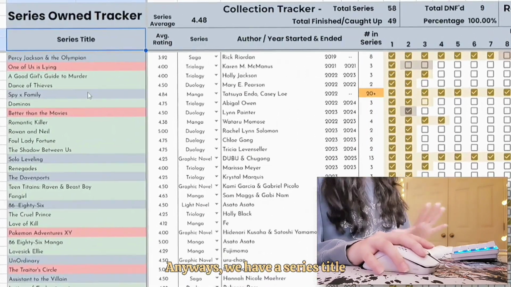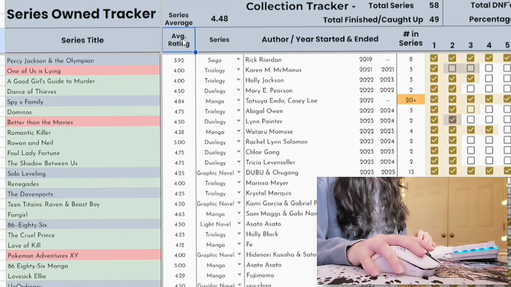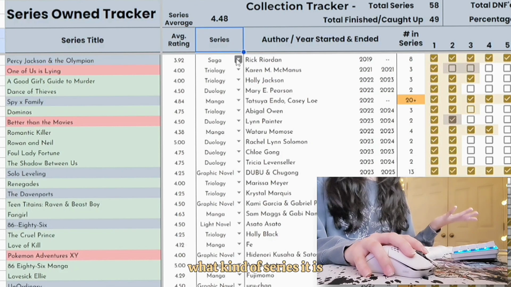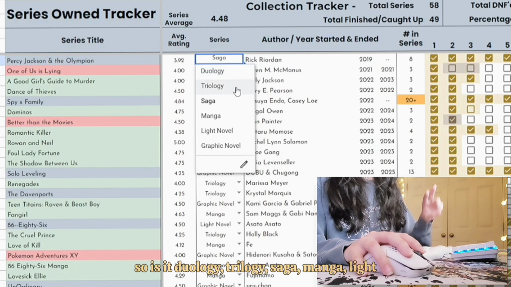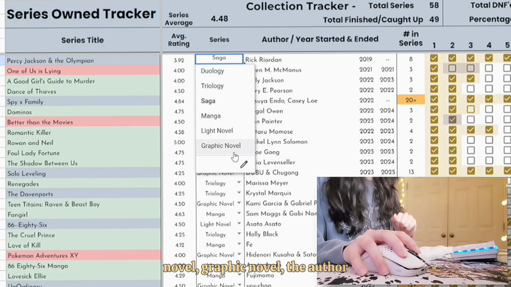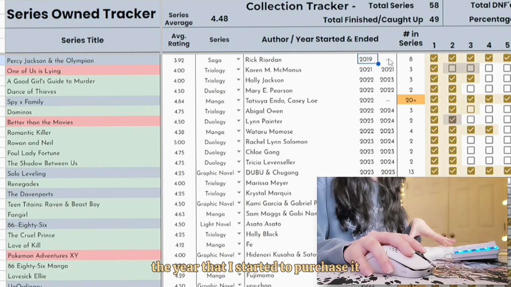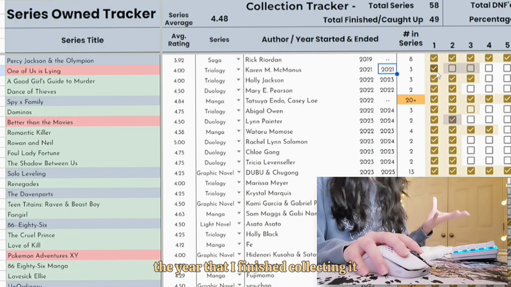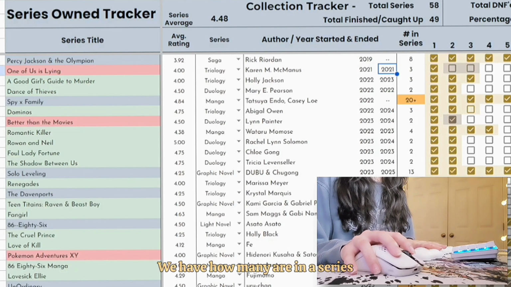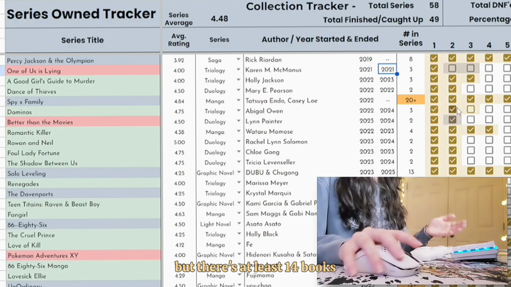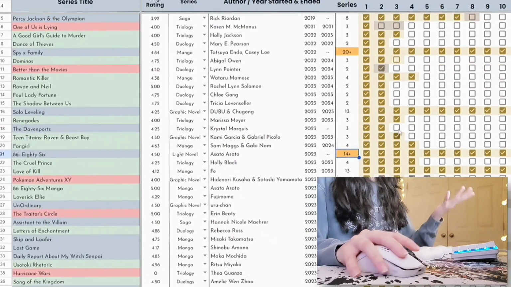This number, do not mind it, that doesn't exist and we are not talking about that. Anyways, we have series title, so what's the series name, the average rating for that series for me, what kind of series it is, so is it duology, trilogy, saga, manga, light novel, graphic novel, the author, the year that I started to purchase it, the year that I finished collecting it. We have how many are in a series.